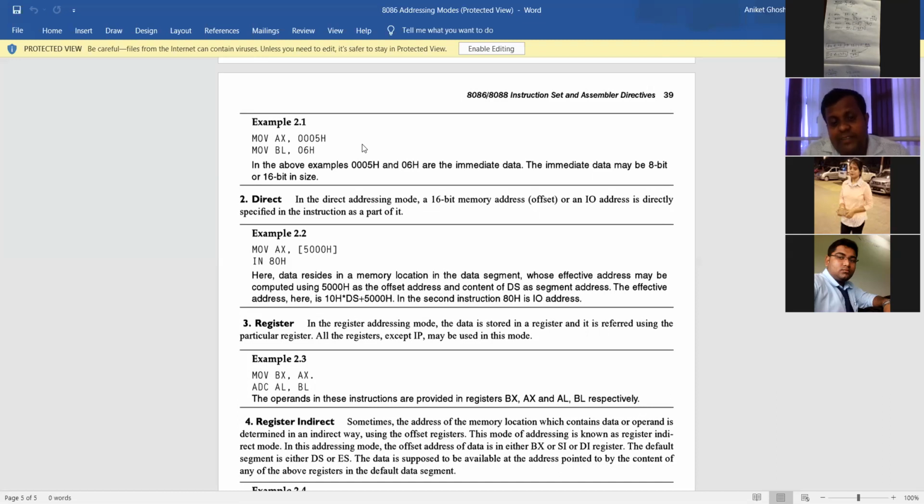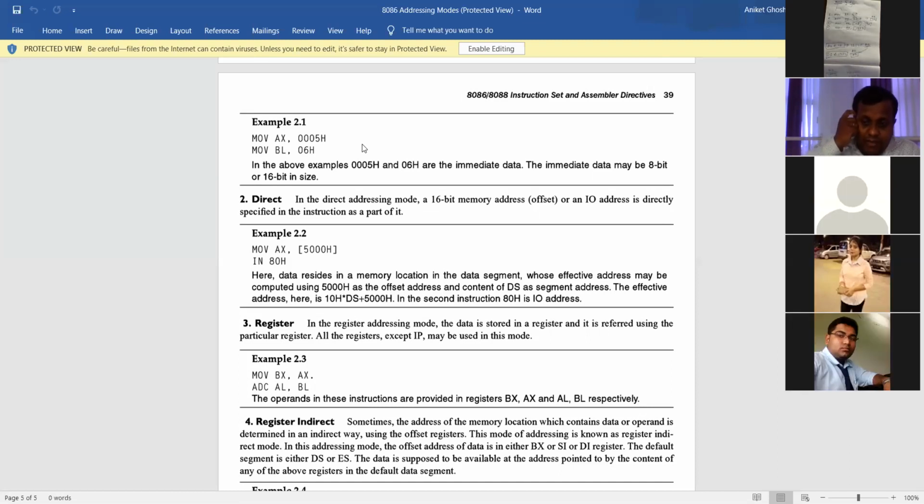Why is it a direct addressing mode? Because the operand is the content of a memory location, and the memory location is given in the instruction itself. Yes, sir. Okay, sir.